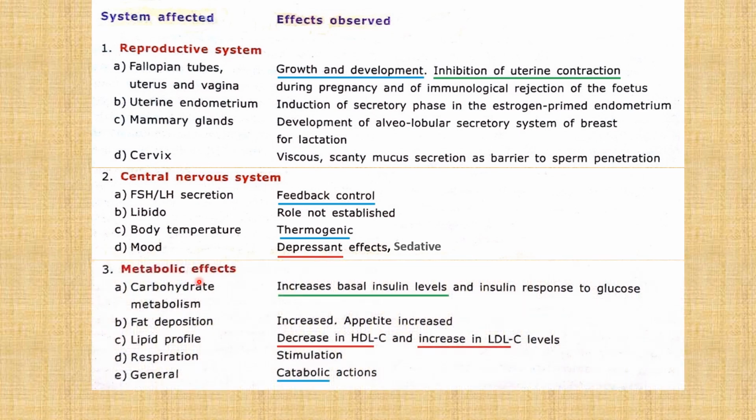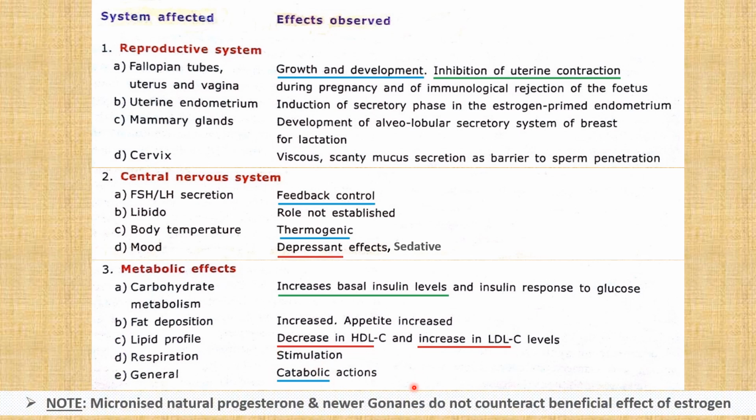Its metabolic effects include increase in basal insulin level and insulin response to glucose. It can worsen the lipid profile by decreasing HDL cholesterol and increasing LDL cholesterol. And in general, it is catabolic in nature. Note that the micronized natural progesterone and newer gonanes do not counteract the beneficial effect of estrogen.